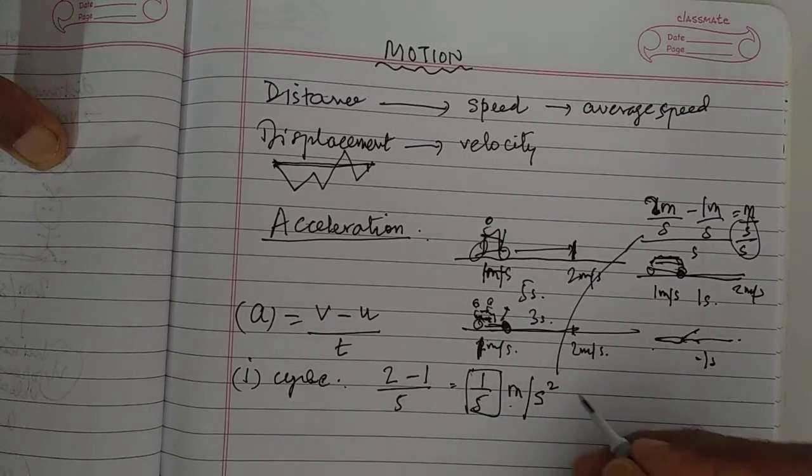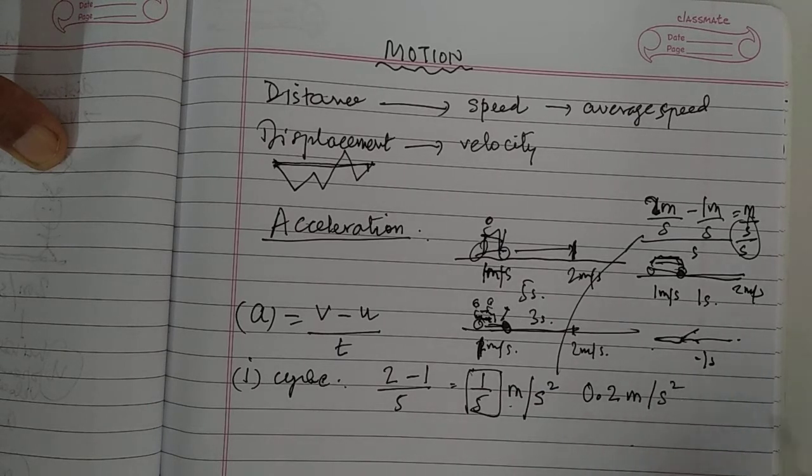So it is 0.2 meters per second square. It can be written as 0.2 m s to the power of minus 2, because 1 upon s square is s to the power of minus 2. That you have learned in mathematics, exponents.